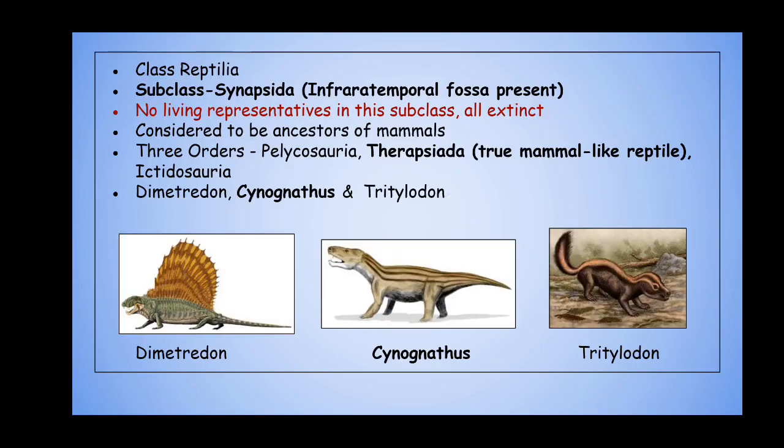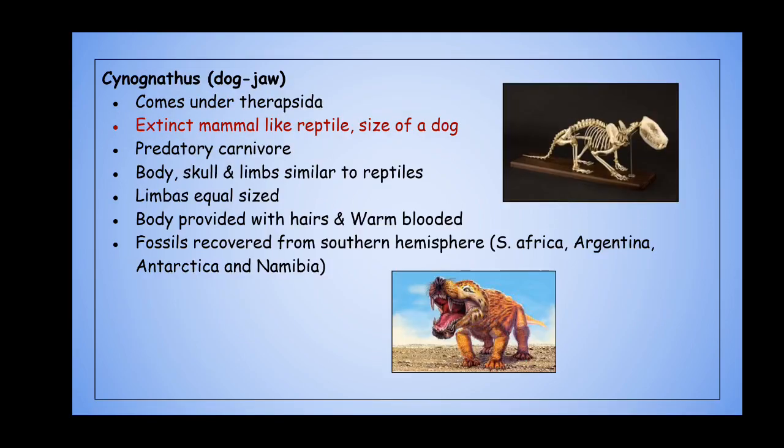Taking a quick recap. Synapsids have a single infratemporal fossa, and like Parapsida they have no living representatives. They are considered to be the ancestors of mammals. The example we dealt with is Cynognathus, a dog-like, extinct, mammal-like reptile.